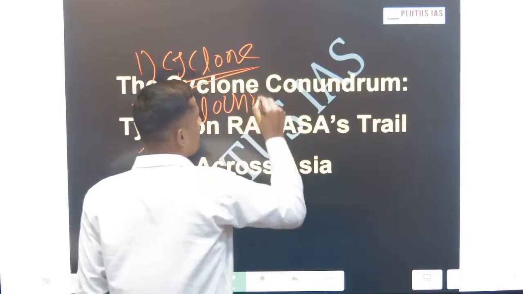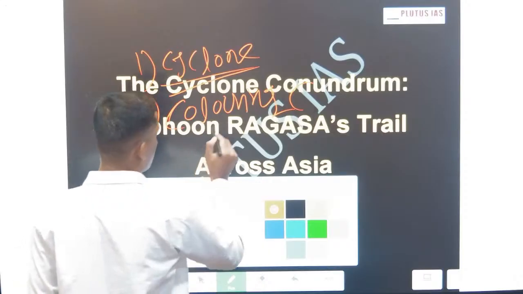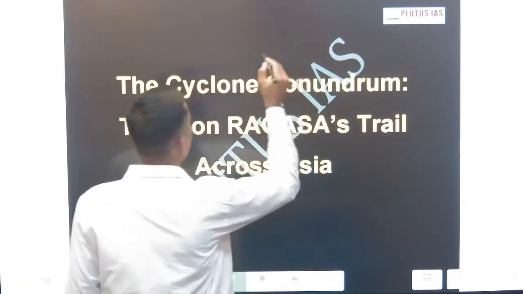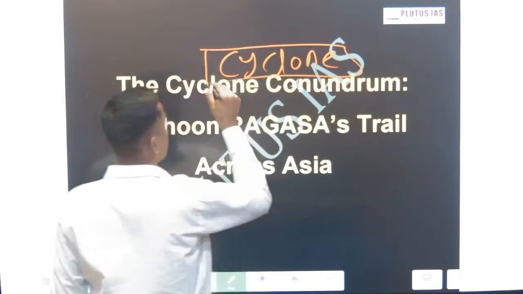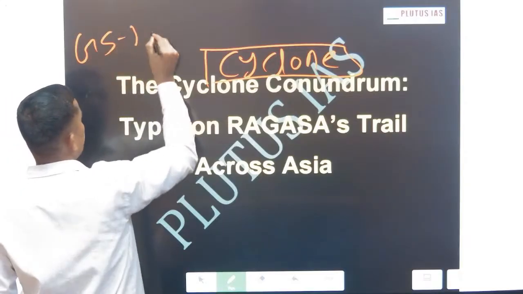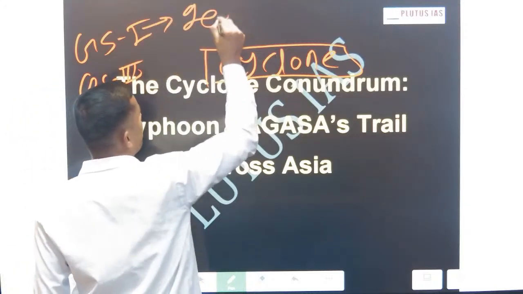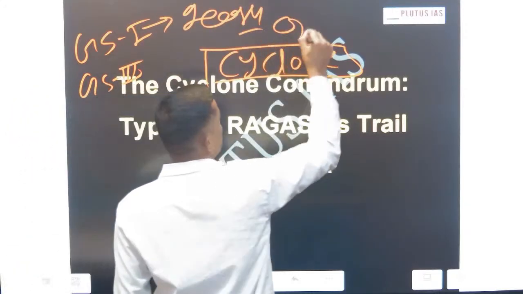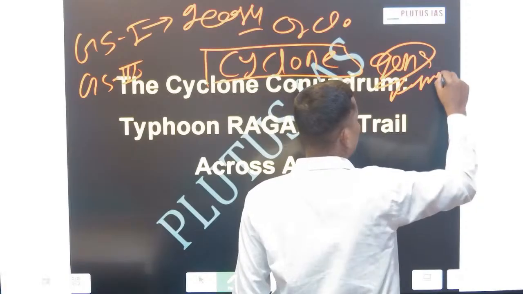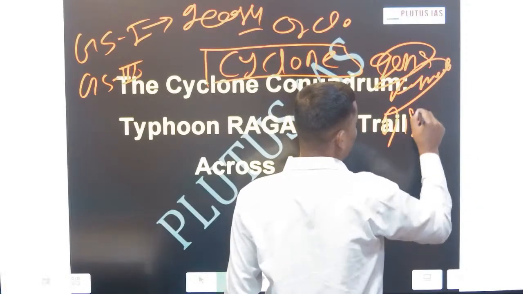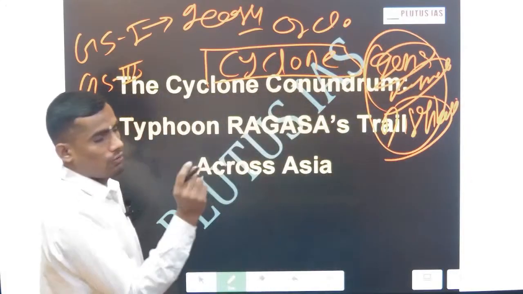I will mention what exactly you have to study in cyclone, and this topic is important for GS1 and GS3. In geography, they will ask about cyclogenesis. Genesis is a Greek word that means formation. They will ask about formation and distribution. These are the only two things you have to remember about cyclone for GS1.